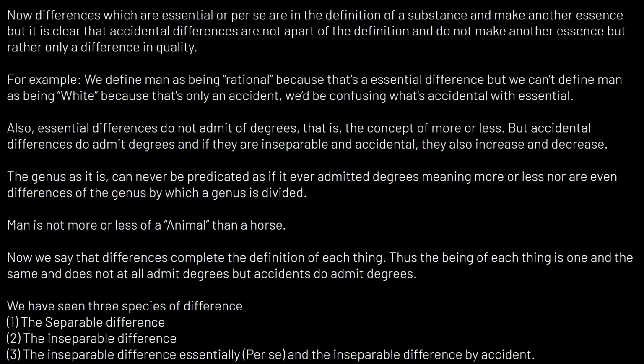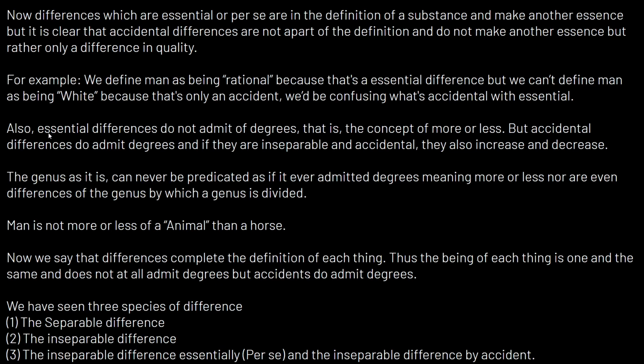Sorry guys, just had to make a quick edit in the video. So if you're seeing a new slide, this is actually a new slide. What I changed was, when I was making this video, I was like, what the heck, essential differences do not seem like they admit degrees, and that was actually a fault on mine. So if I do say anything wrong, please correct me.